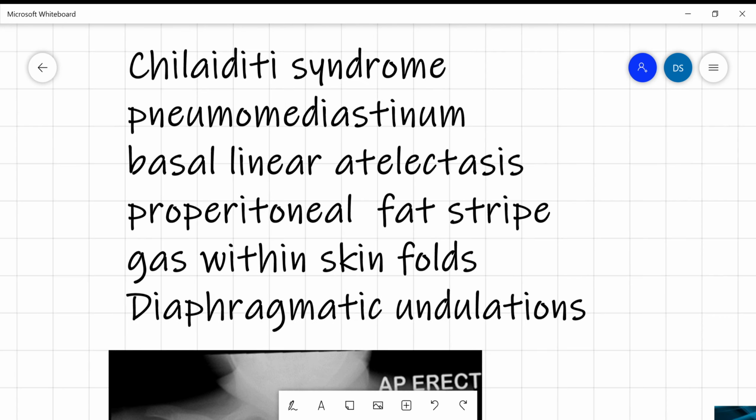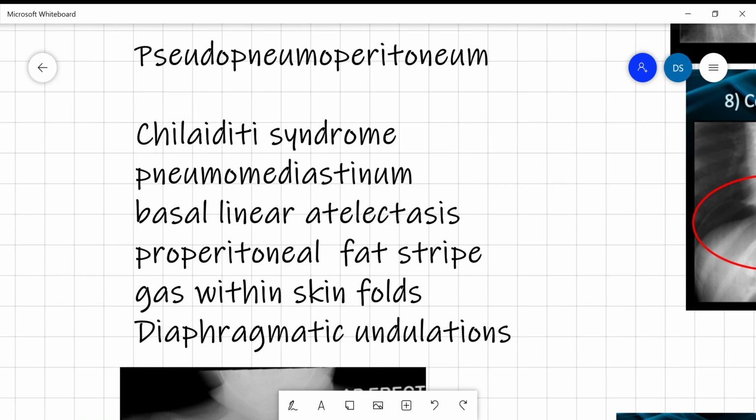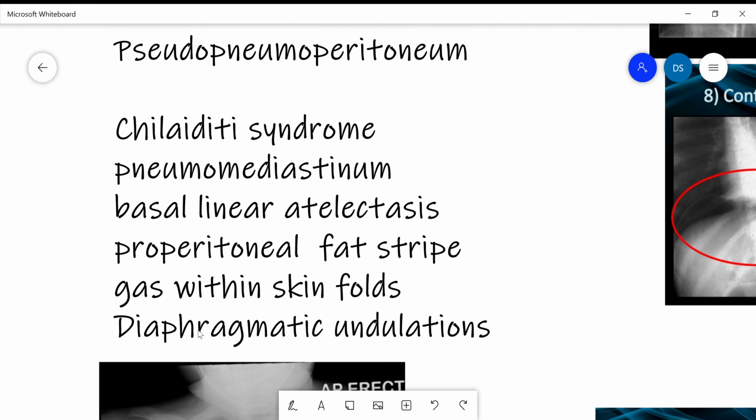Other mimics are like pneumomediastinum, basal linear atelectasis, properitoneal fat stripe may sometimes mimic free air, then gas within the skin folds and diaphragmatic undulations.